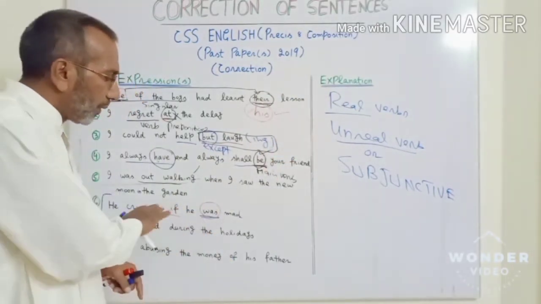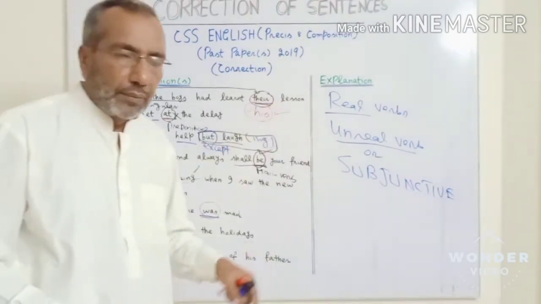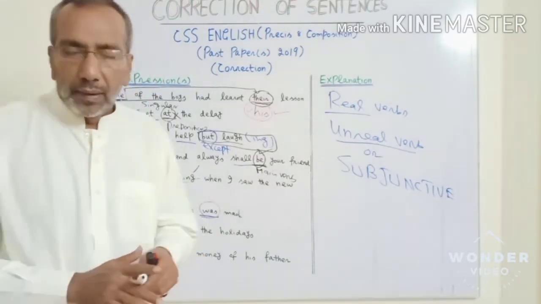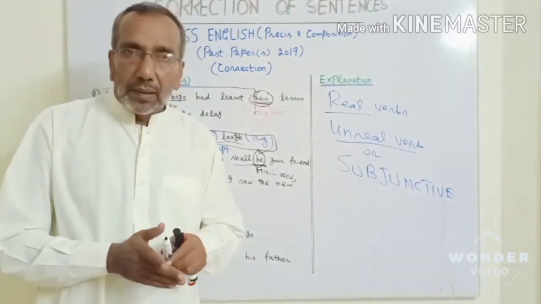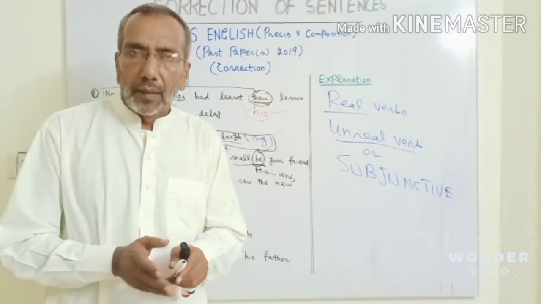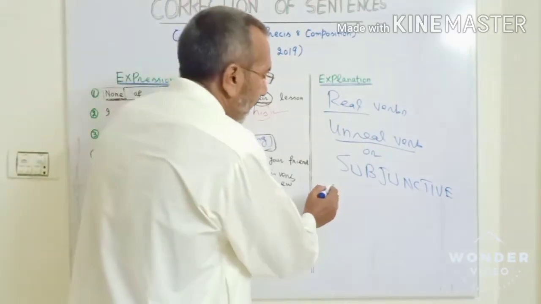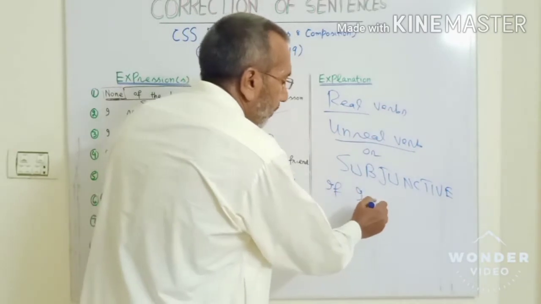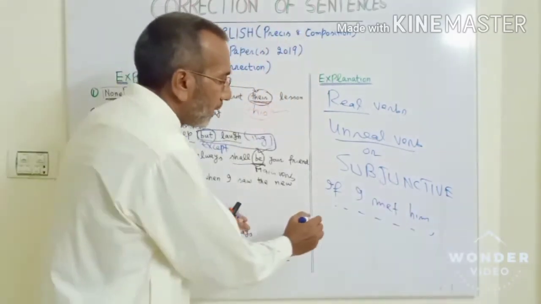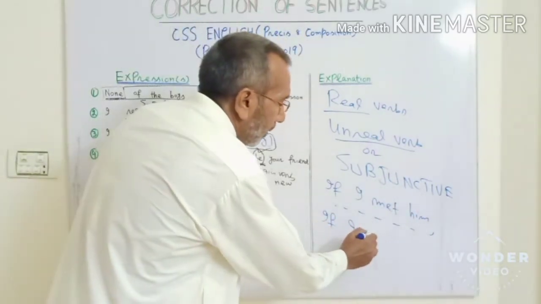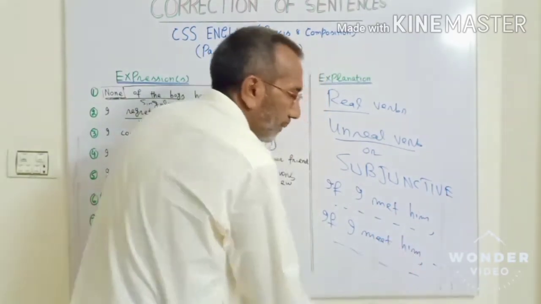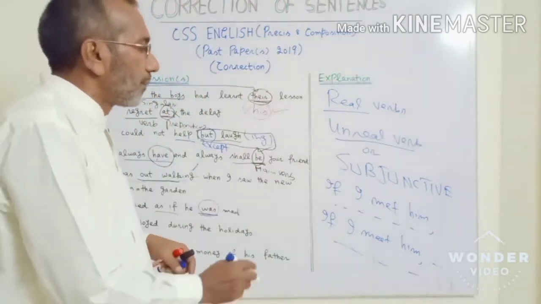So you would have got the idea, but for further clarification, let me explain it a bit. What are subjunctive verbs? A subjunctive verb is a verb that is unreal in the sense that apparently a thing is in the past, but actually that is in the present. Let's take a simple example. You say, "if I met him, okay, I'll do whatever." If I say, "if I meet him, okay, I'll do this and that." Clear? In these two expressions, what do you think?